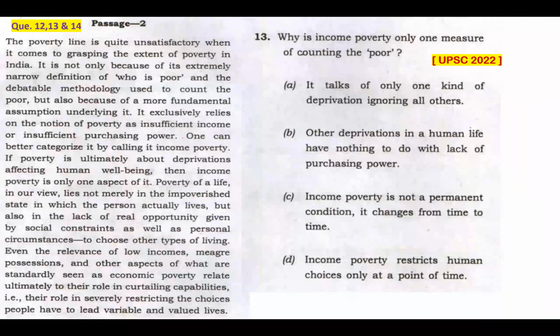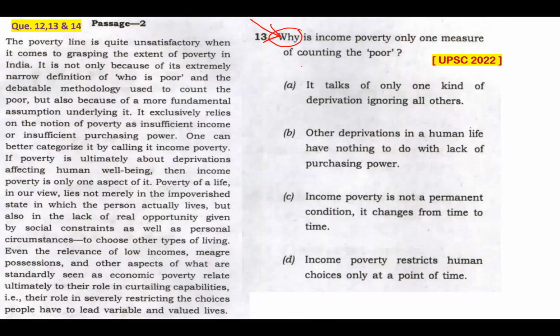Okay, let's attempt question 13, which is based on the same passage. Question 13. Again, it's about why. Why is income poverty only one measure of counting the poor? We have to find exactly why so. Why income poverty is only one measure of counting the poor. So we have to be very specific on this why.